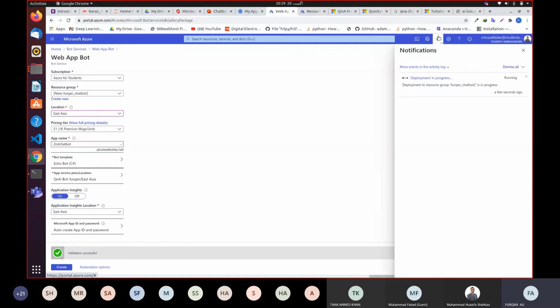So when you instantiate any resource on the cloud, what it does is create an instance for you. What is an instance? An instance is a computer, a remote computer. It starts a remote computer for you in the Microsoft Azure cloud and data center. So it allocates you a unique computer in which you can perform your task and get services out of it. So that's why it usually takes long. Yeah, I see now, the deployment has succeeded.